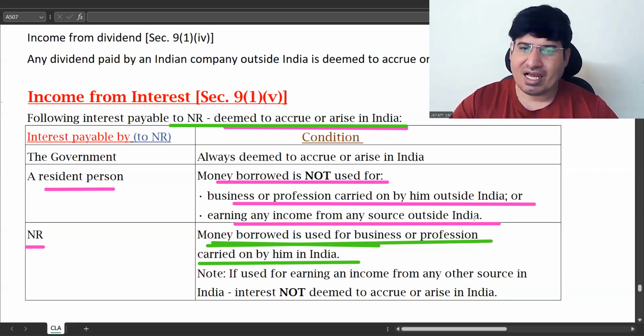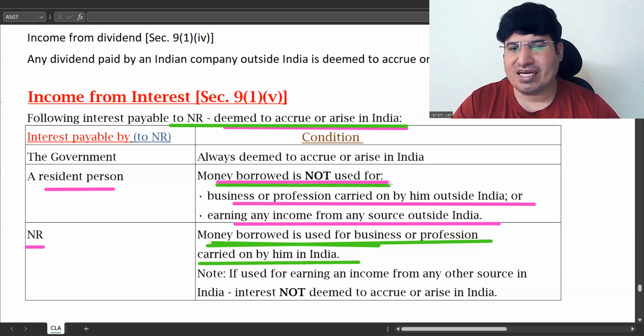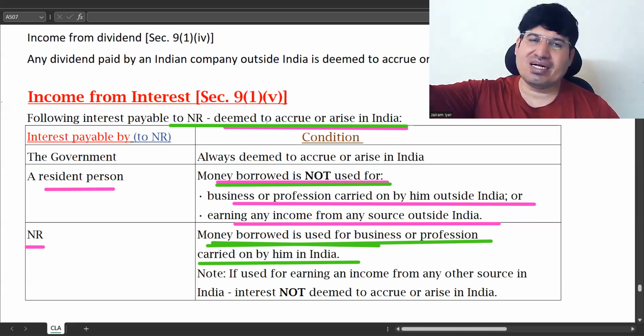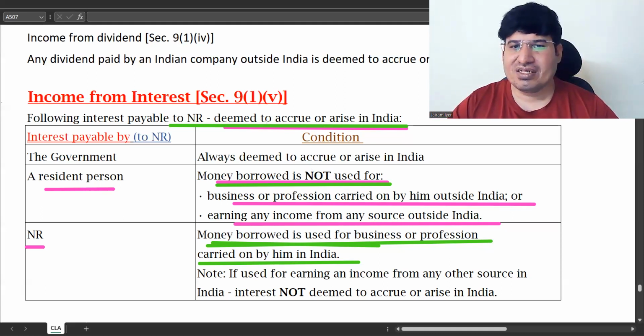So basically, as long as the resident person is not using the borrowed money for any activity outside India, and is using it in India, that income is deemed to accrue or arise in India. If he is using it outside India, we have nothing to do with it, correct? So only if he is using it in India will it be taxable for the resident person.